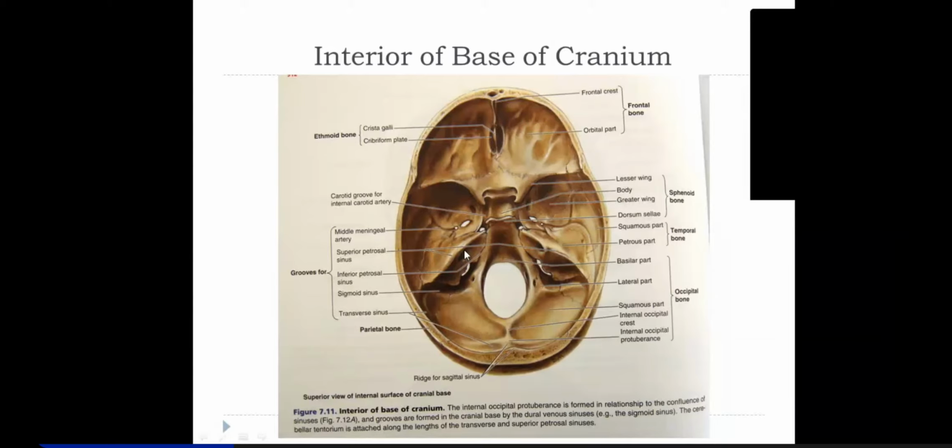And apart from that, it also lodges the intrapetrous portion of the internal carotid artery. I just told you that the carotid artery enters through the carotid opening on the base of the skull, and that enters into the petrous temporal bone, from where, after its course through this bone, it enters the cranium at foramen lacerum. Okay, so can you imagine how many important structures it is housing there?